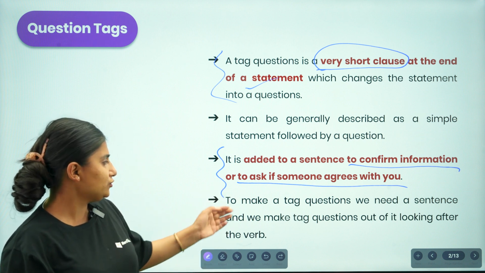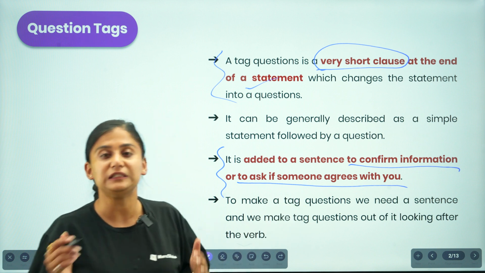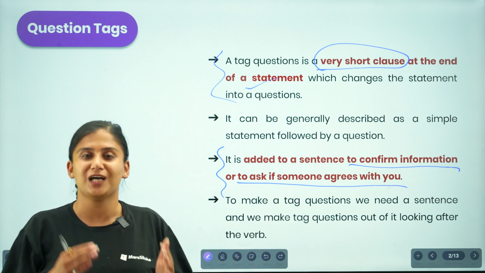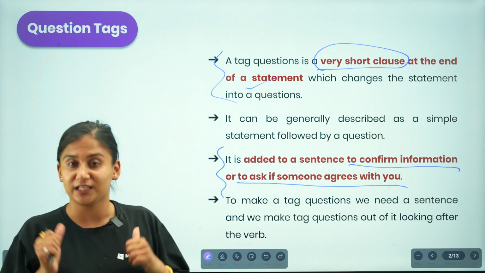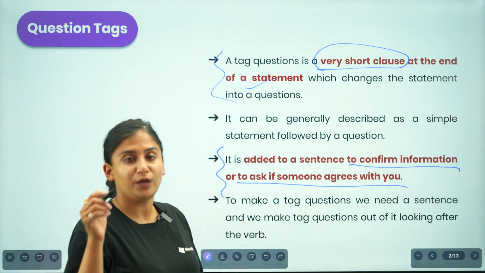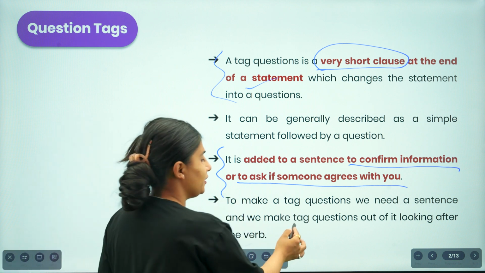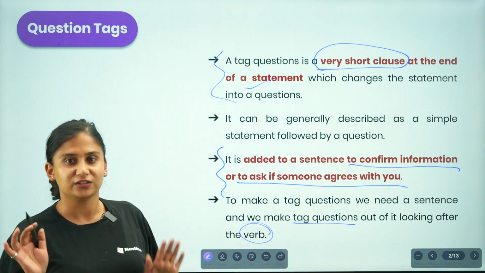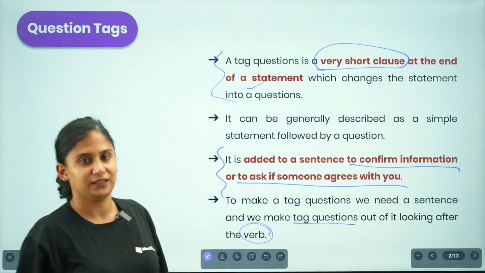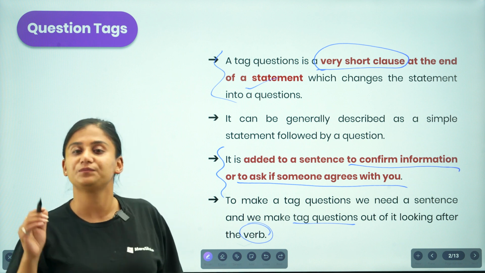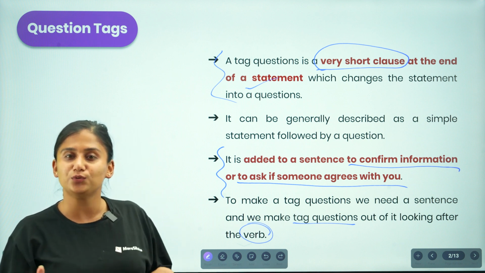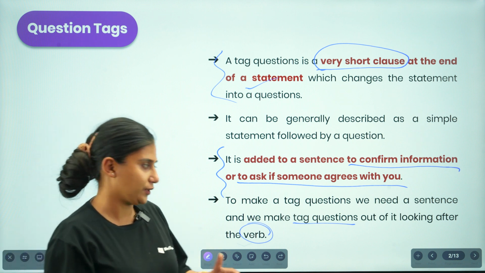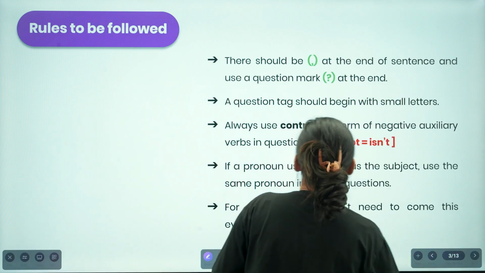Similarly, in order to make a question tag, what do we need? We need a proper sentence, a sentence along with the subject, verb and the object. A proper sentence is needed, and then we make the question tag or tag question based on the verb that is provided to us in the sentence. So the verb is very necessary. Whenever you are asked to create a question tag, make sure that you are watchful about the verb that is provided in the statement. Okay, let us move to another idea now.